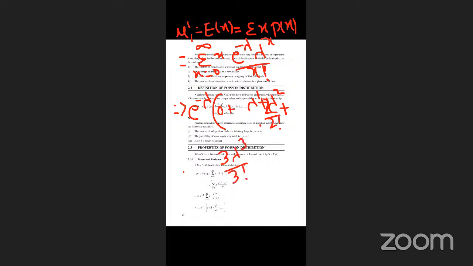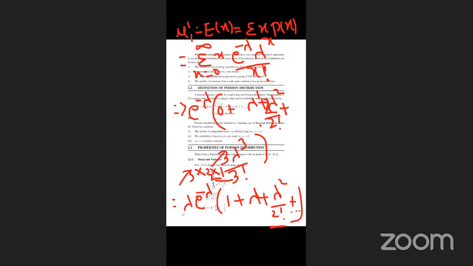Next, take lambda common. Taking lambda common, we have lambda e power minus lambda times, next, 1 plus lambda plus lambda square by 2 factorial, since 2 cancels. Here 3 factorial is written as 3 into 2 into 1, so when 3 cancels, we get 2 into 1, which means lambda square by 2 factorial, up to so on infinity.